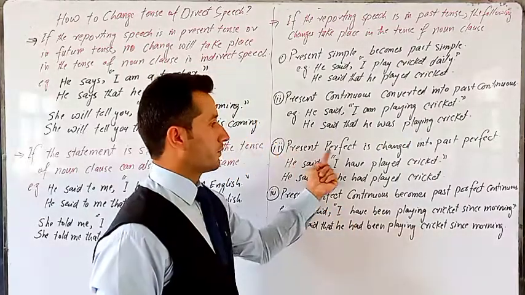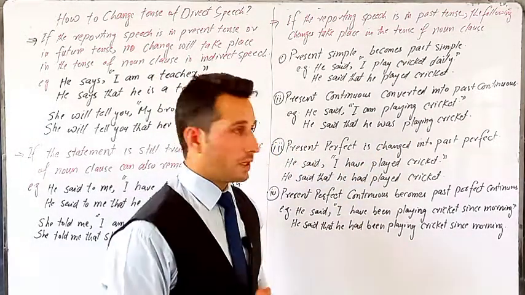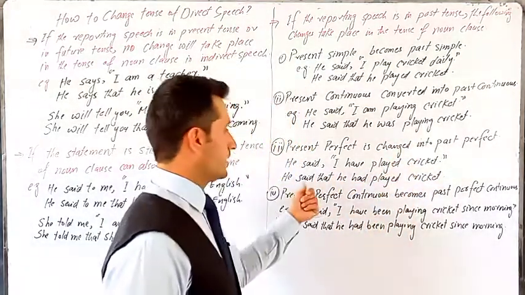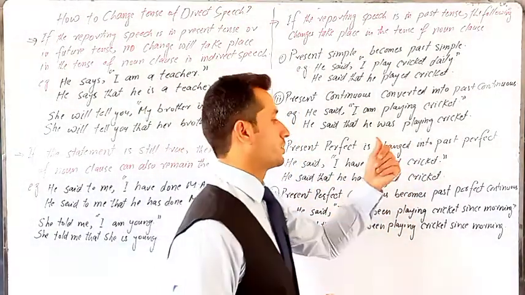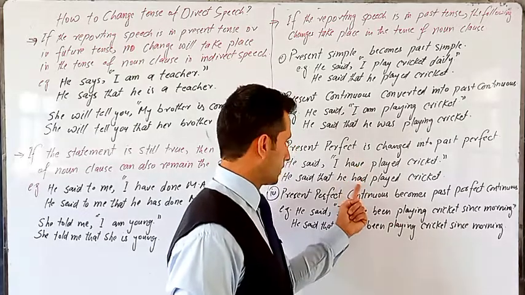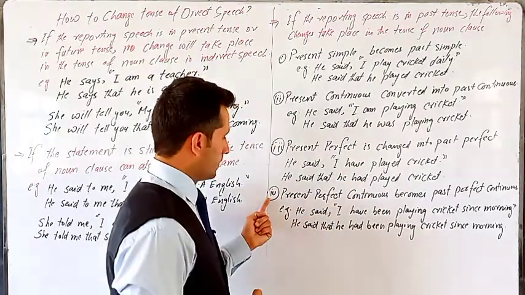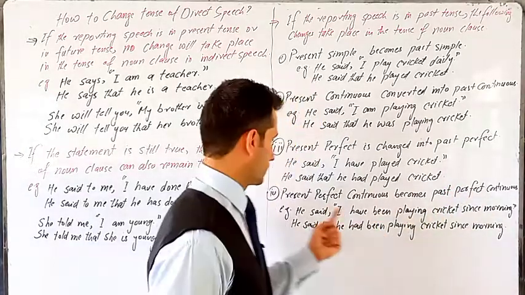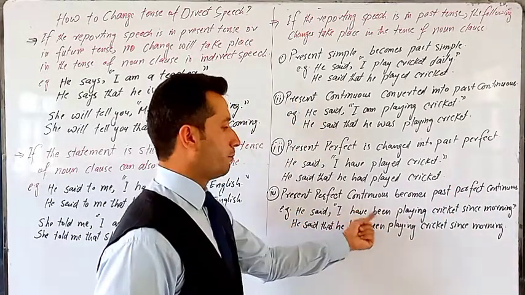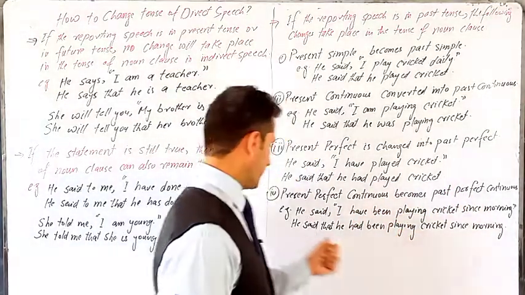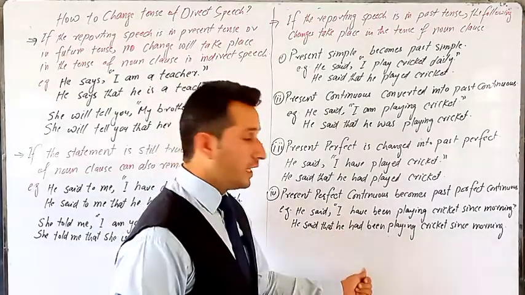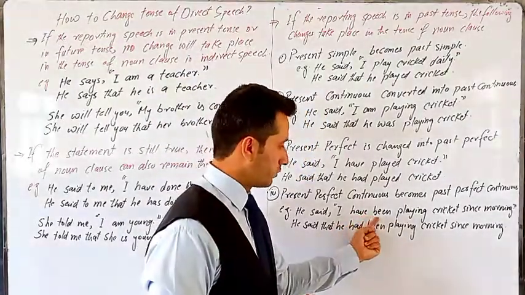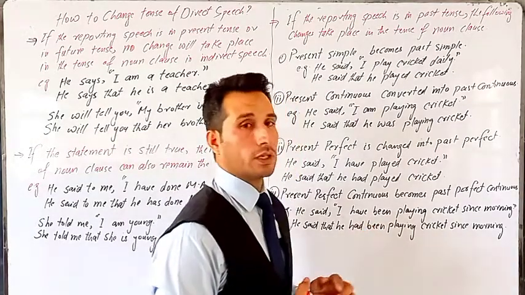Next, present perfect is changed into past perfect. He said, I have played cricket. So he said that he had played cricket. Now present perfect is converted into past perfect. Present perfect continuous becomes past perfect continuous. He said, I have been playing cricket since morning. He said that he had been playing cricket since morning. So present perfect continuous becomes past perfect continuous.